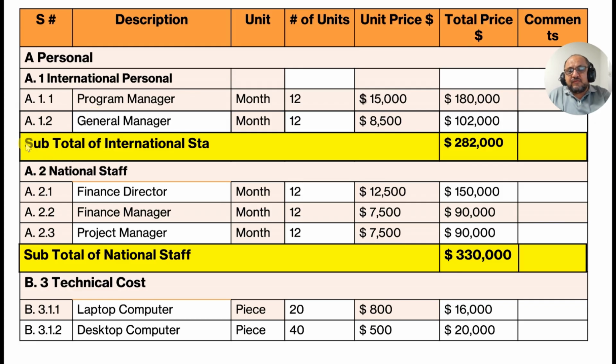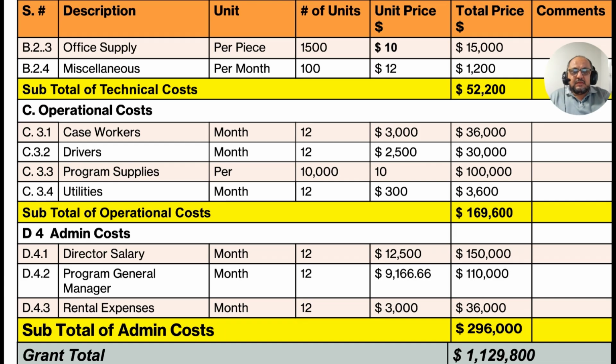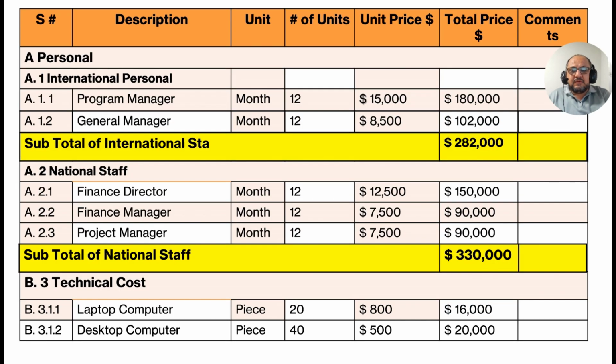Remember, don't forget to write this. Sub means a part of the total of these international personnel. Subtotal of international staff or employees or personnel, anything you want to write. Here, sub means a part of. If you do not write this sub, it means you have written it wrong and you have a mistake here. Don't do so. Then 180,000 plus 102,000 is equal to 282,000.